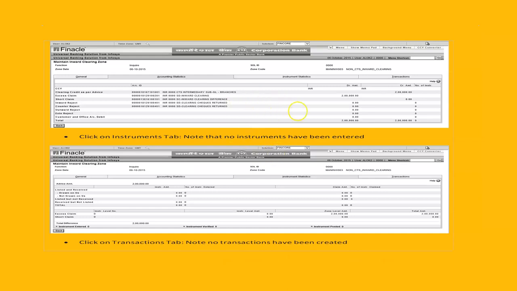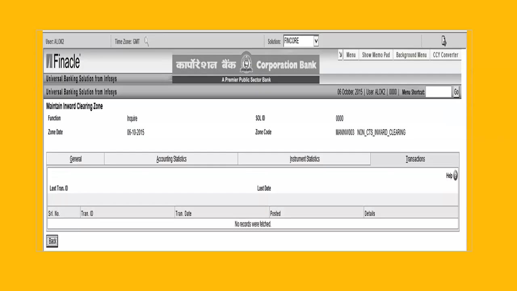So this is how it is done here, right? Okay. So 3 instruments, 2 lakhs is here. These are screenshots I have shared with all of you. Click on the transaction tab, note the number of transactions that have been created also, right? So we can tell, if we have received, let's say, 50 checks, whether 50 transactions have been created in the system or not. If it is less or higher, we need to find the difference here, right? So this is how we maintain the inward clearing zone, right? So this is accounting statistics, instrument statistics, and transaction statistics.